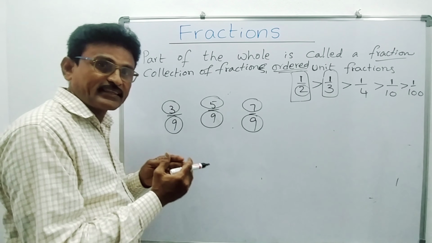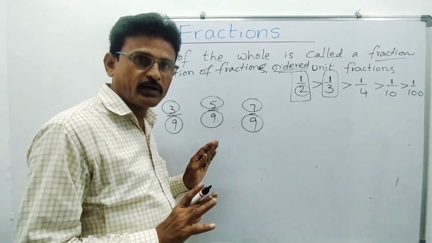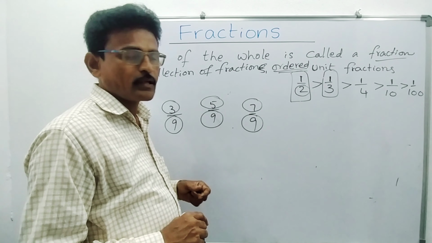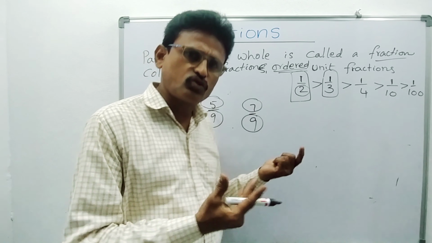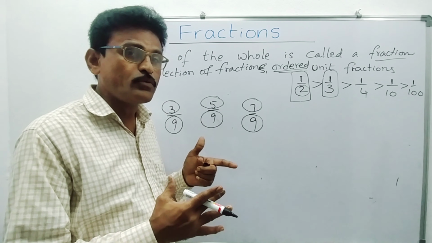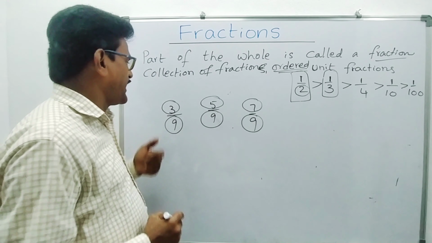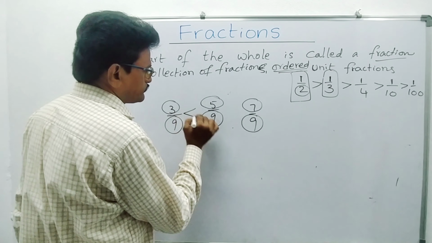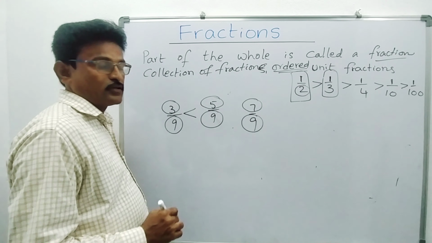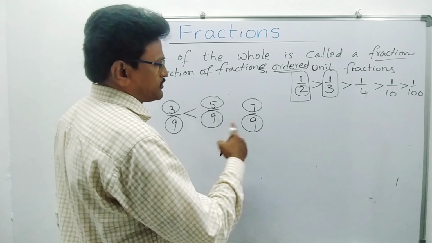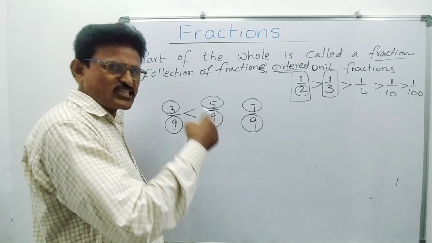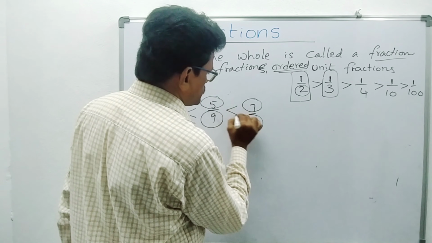Suppose 5 cakes are there, but the students are only 9 members. You will get a bigger size. If 7 cakes are there, with only 9 students, this time you are getting a still bigger one. Is it or not? So 3 by 9 is the smaller one compared to 5 by 9. Now compare 5 by 9 and 7 by 9. 5 by 9 is the smaller one and 7 by 9 is the bigger one.